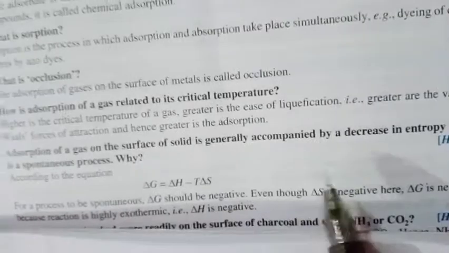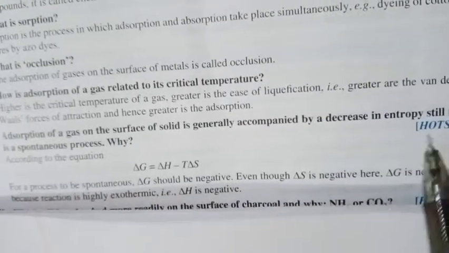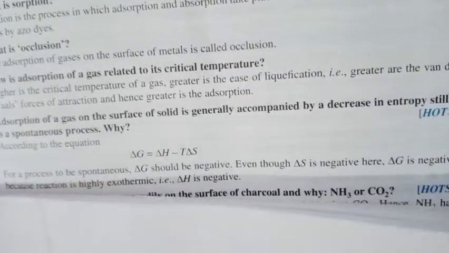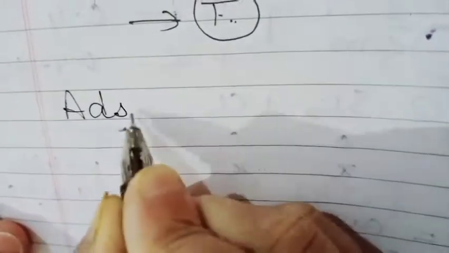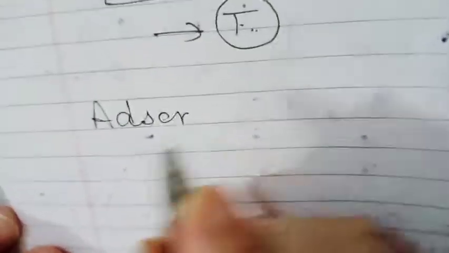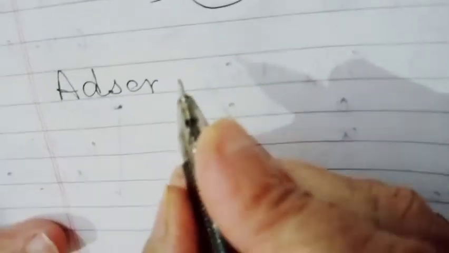adsorption of a gas on the surface of a solid is generally accompanied by decrease in entropy. Still, it is spontaneous. According to this question, when the molecules are adsorbed on the surface, at that time delta S is negative, but still the adsorption occurs.